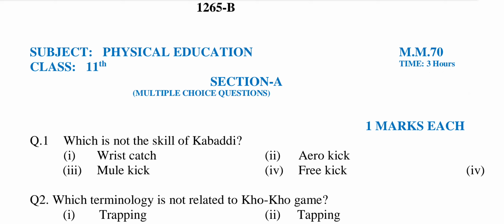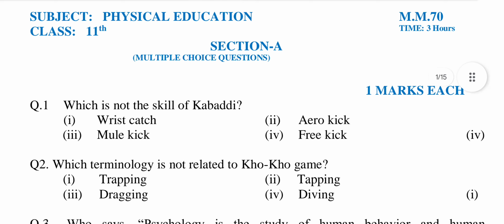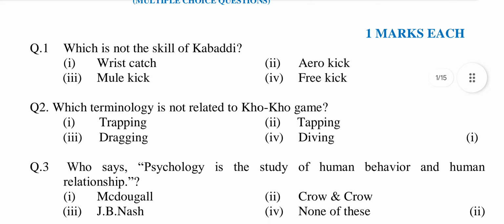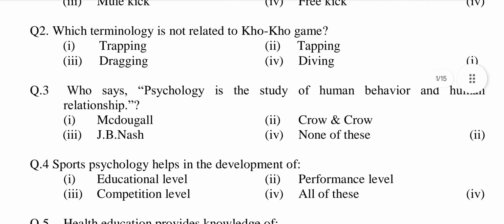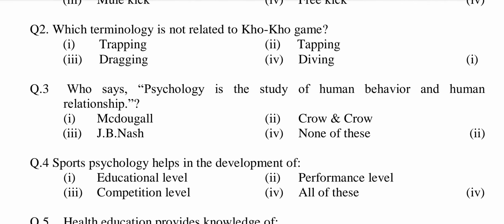Question number 1, which is not the skill of kabaddi? Option first, wrist catch, second, arrow kick, third, mule kick, fourth, free kick. Answer is option fourth, free kick. Question number 2, which terminology is not related to Kho game? Option first, trapping, second, tapping, third, dragging, fourth, diving. Answer is option first, trapping.